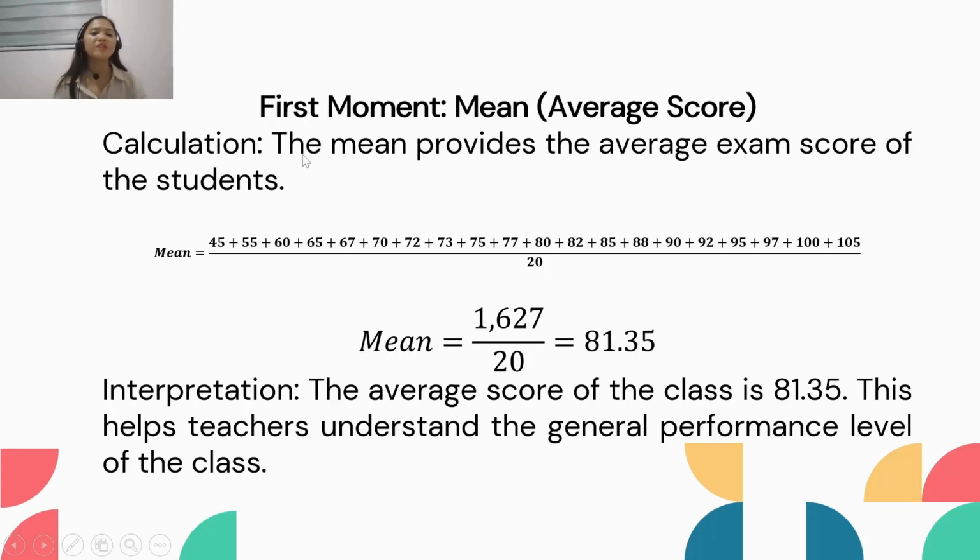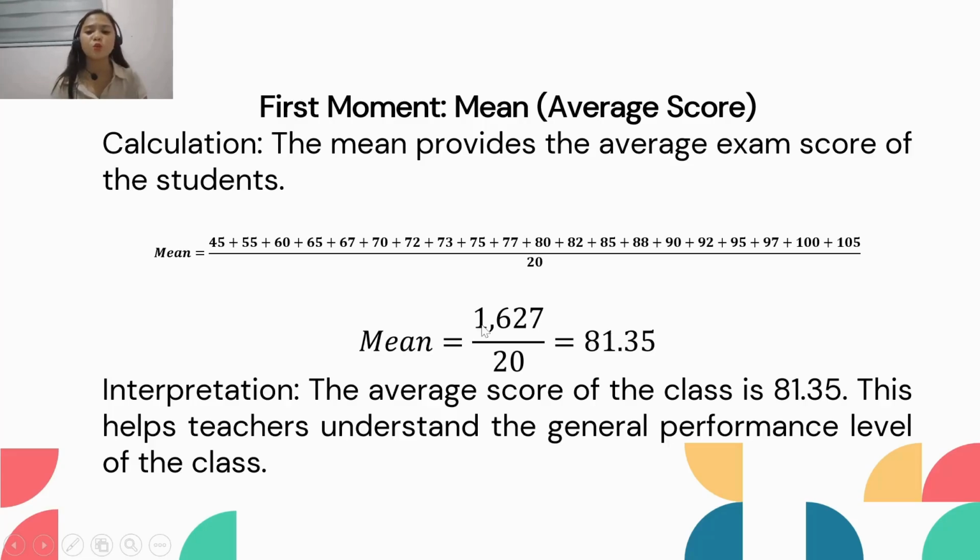So we will find first the first moment, which is the mean or the average score. The mean provides the average exam score of the students. We will just add all the scores and divide by 20.